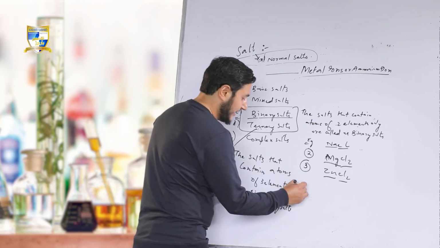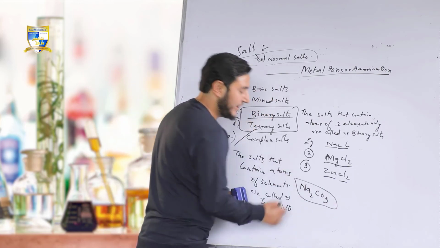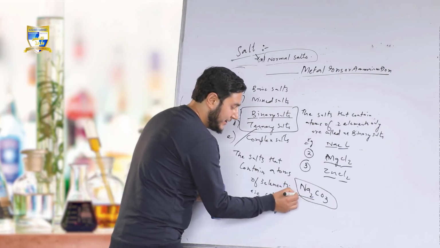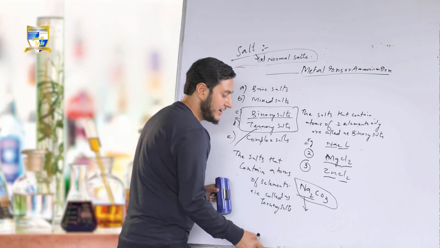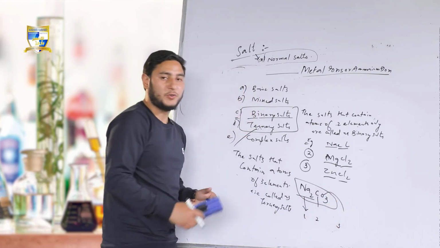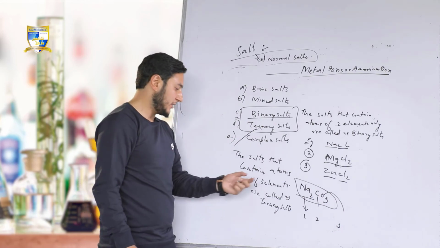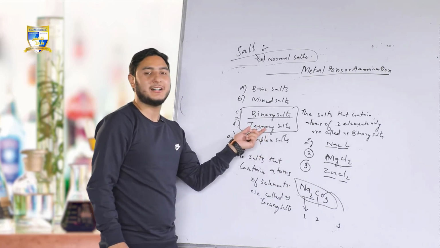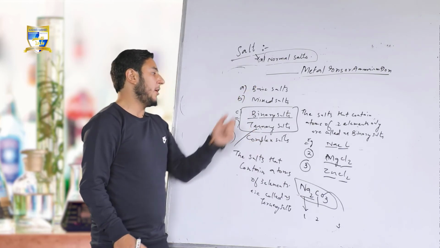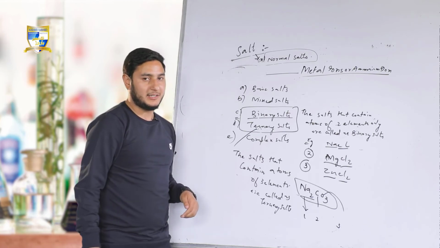Example, sodium carbonate. In sodium carbonate there is the presence of sodium as the first element, carbon the second, and oxygen the third. So if a salt contains atoms of three elements, it will be called a ternary salt. And about mixed salts, basic salts and complex salts, inshallah you will study this in higher classes.